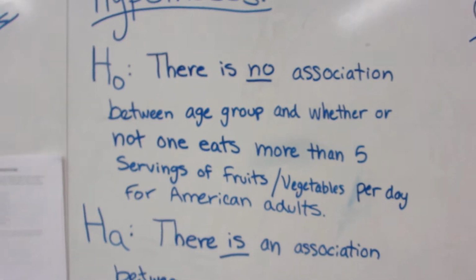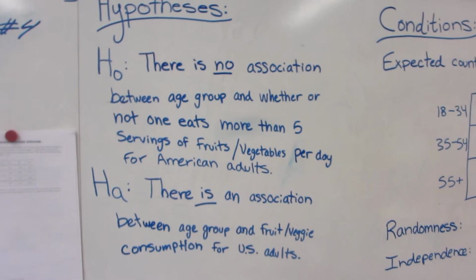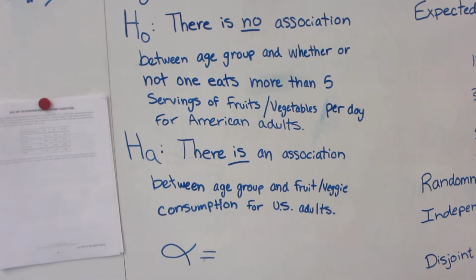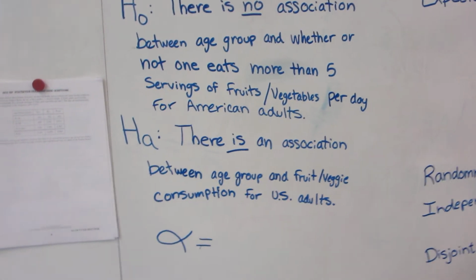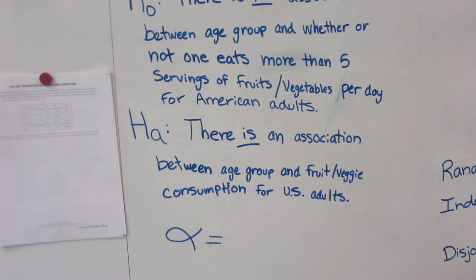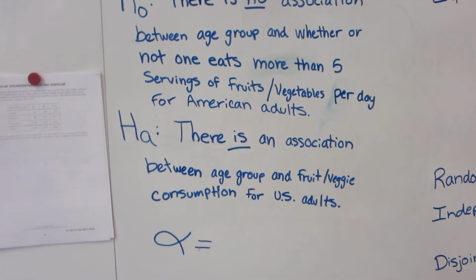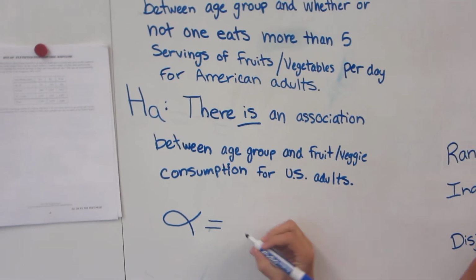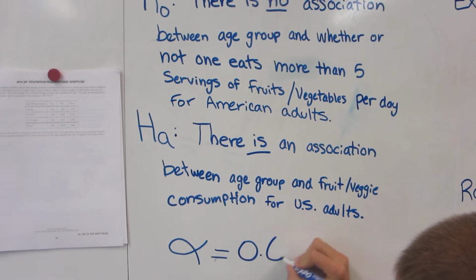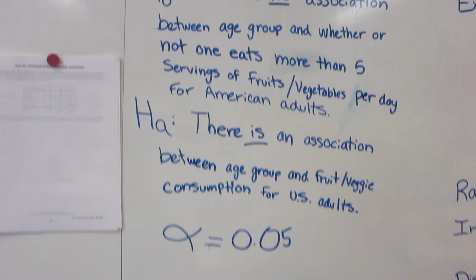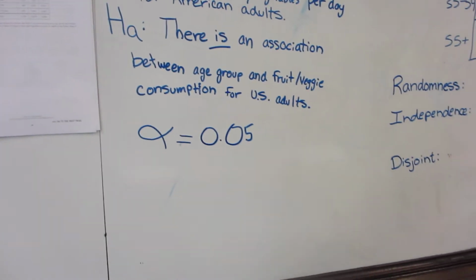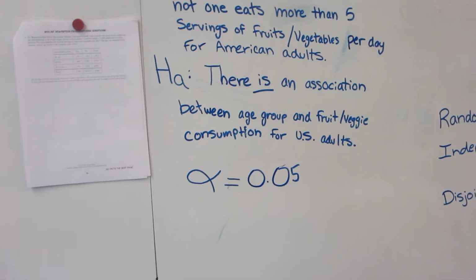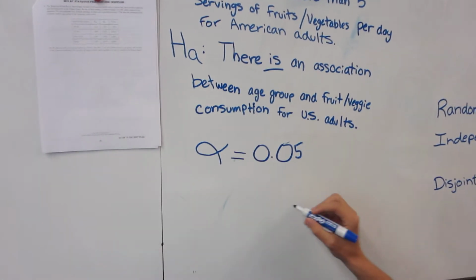So, first, null hypothesis is that there is no association between age group and whether or not one eats 5 or more servings of fruit per day for the population of American adults. That makes our alternative that there is an association, and that is going to be at the significance level of 0.05. And what we're going to be doing is a chi-squared test for association. You should write chi-squared test for association.